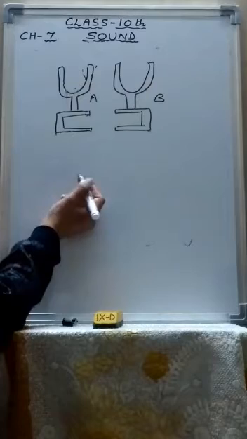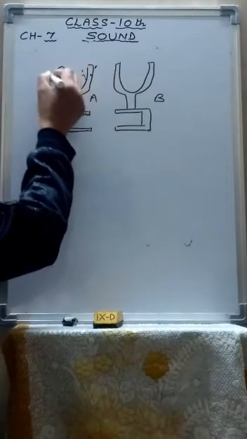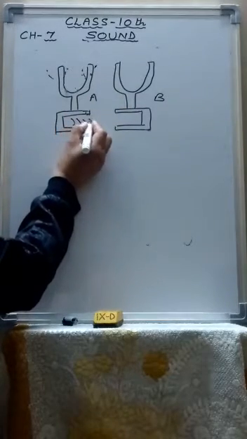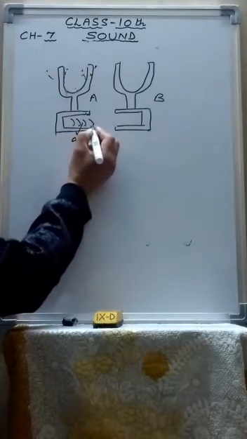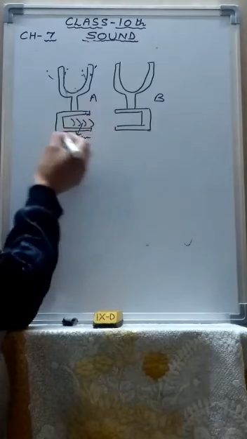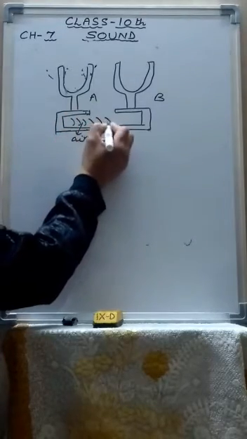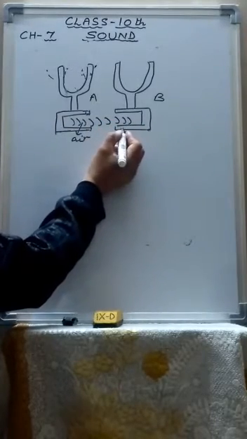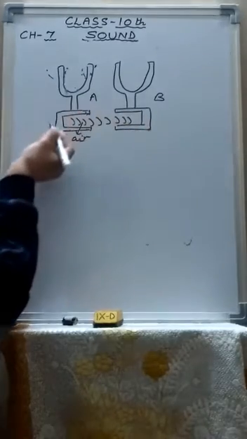So what happens? The vibrating tuning fork A is vibrating with its natural frequency. It produces forced vibrations in the air column of its sound box. These vibrations are of large amplitude because of the large surface area of air in the sound box. They are communicated to the sound box of fork B. The air column of B starts vibrating with the frequency of fork A.